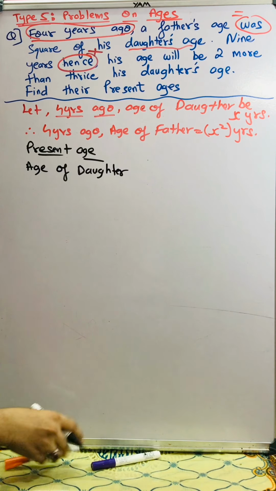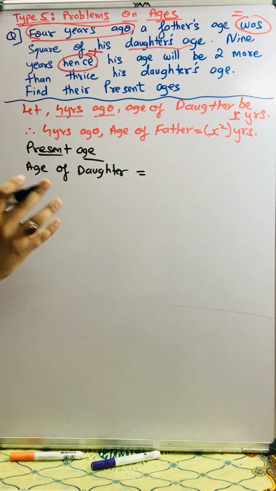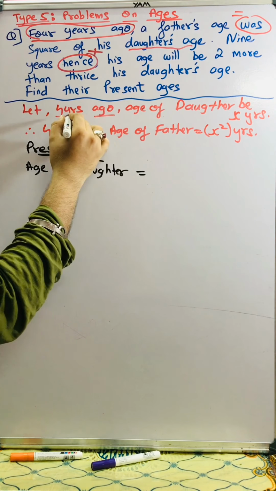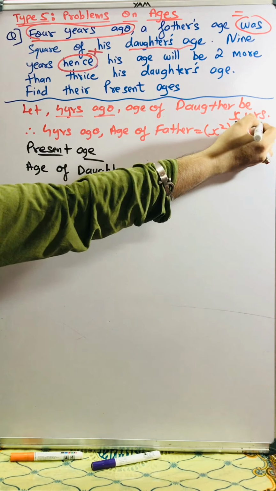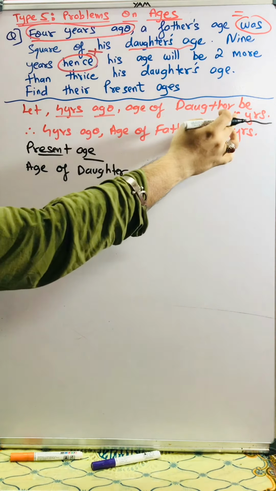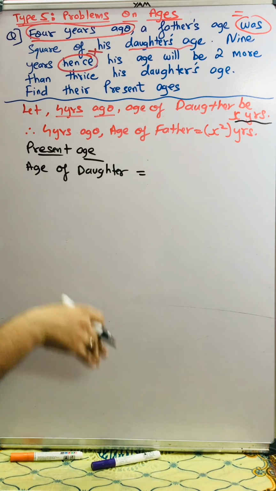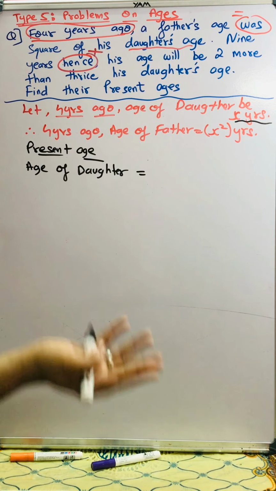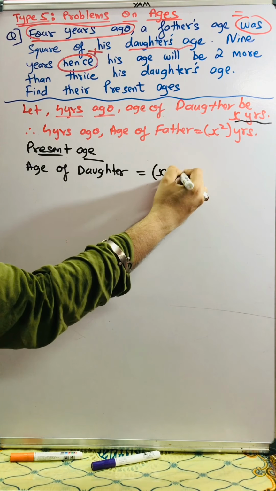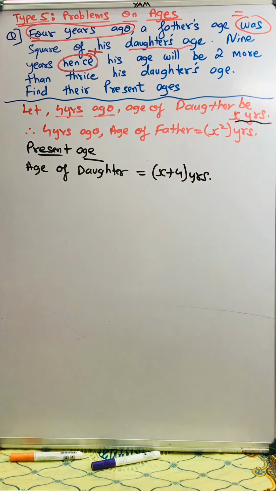Students, it's very simple. 4 years before, the daughter was X years old. So 4 years ago she was X years. Now present age means after 4 years. It's but natural. So the present age of the daughter will become X plus 4 years.